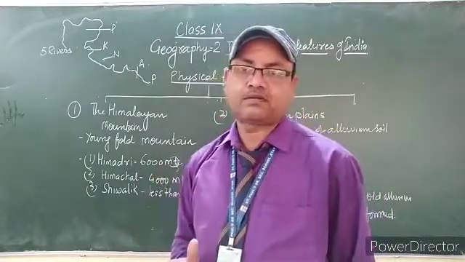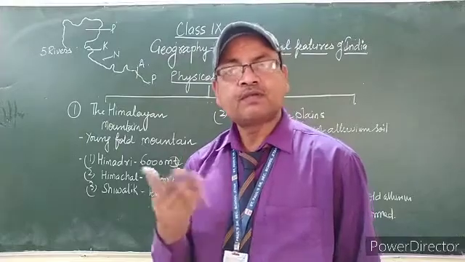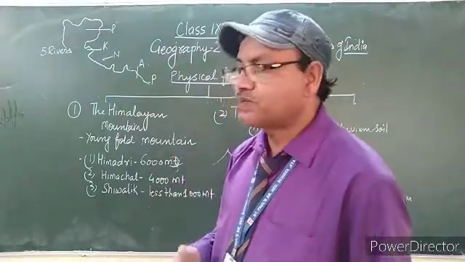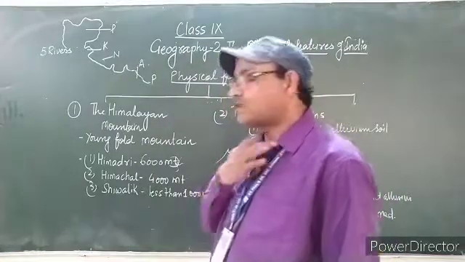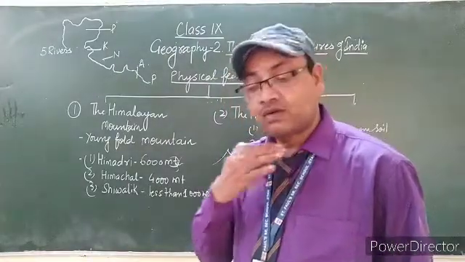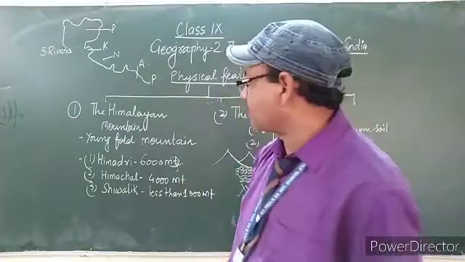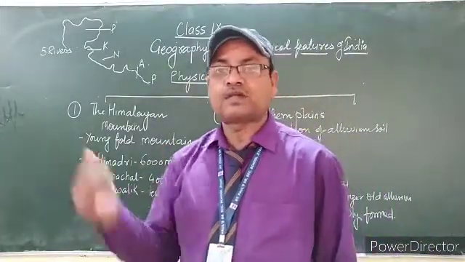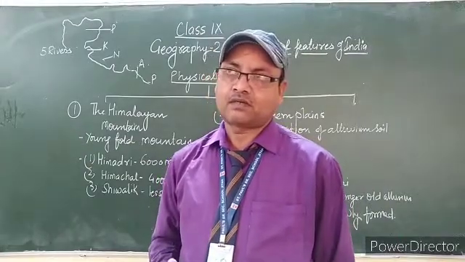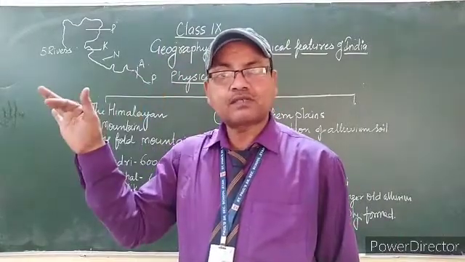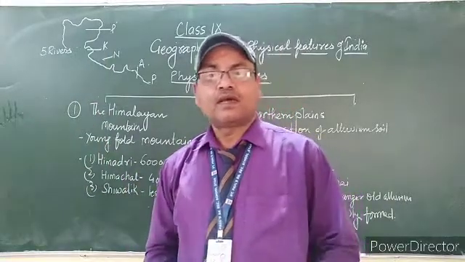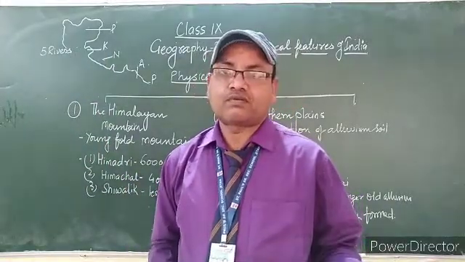According to height, Himalaya has also been classified. What are the classifications of Himalaya on the basis of its height? Generally, we have seen scenery of Himalayas. The peaks of Himalayas are covered with snow and they look so beautiful.